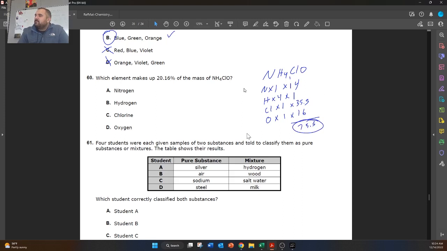And then we just need to calculate the percent composition for each one. So nitrogen has a mass of 14, so we're going to do 14 divided by 75.5. And that gives us 18.5%. Did I miscalculate?